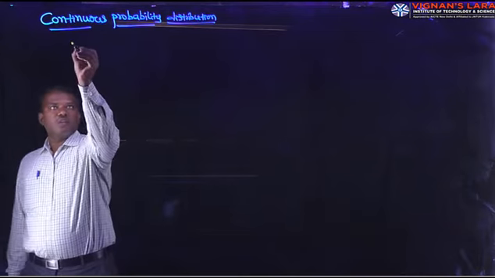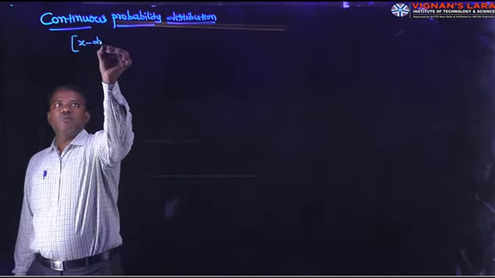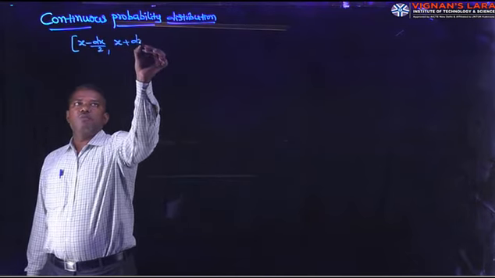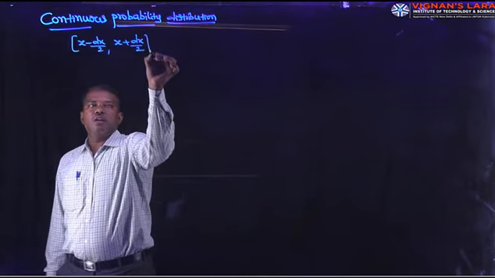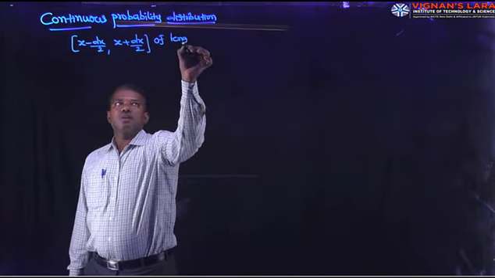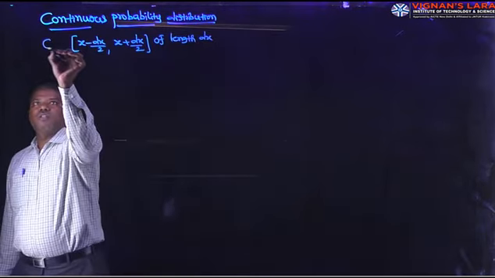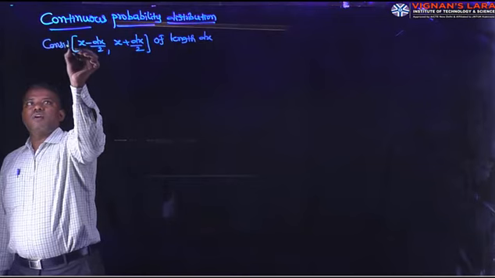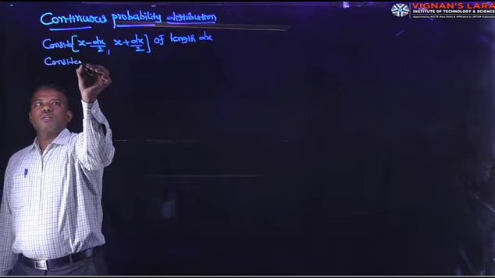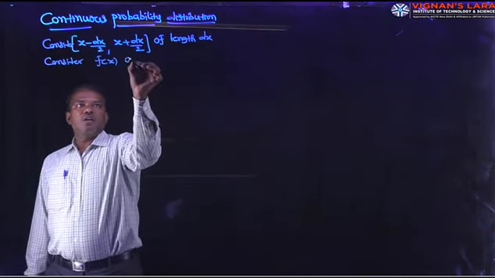In this one, consider the interval x minus dx by 2 comma x plus dx by 2. Consider the small interval of length dx. So consider this interval and consider the continuous function f of x on that interval.